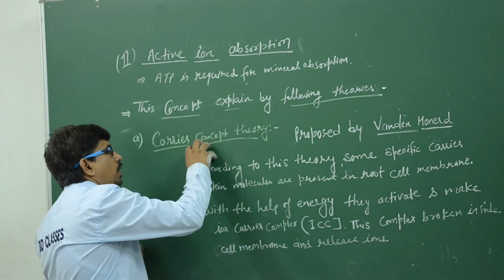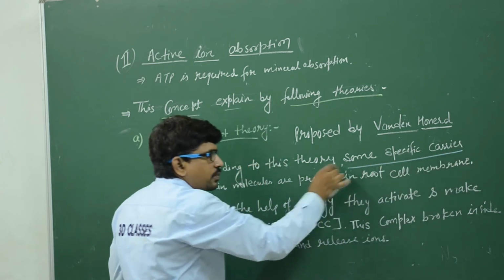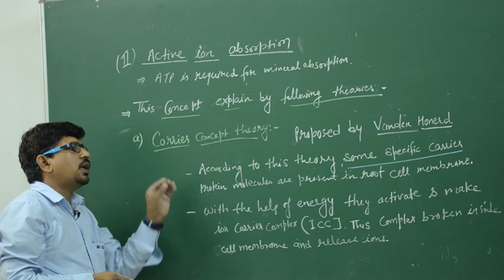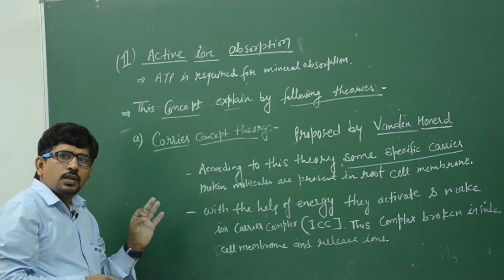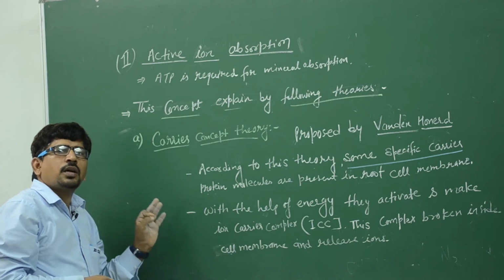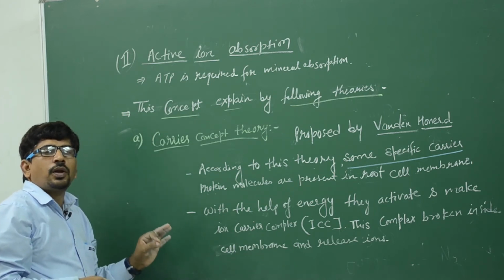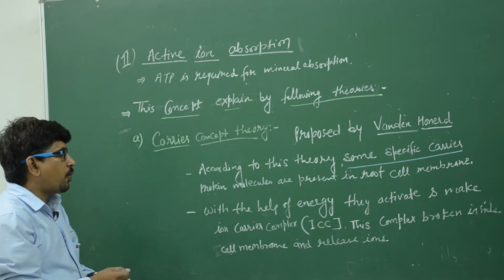According to this theory, some specific proteins are present in the root cell membrane. These proteins are known as carrier proteins.